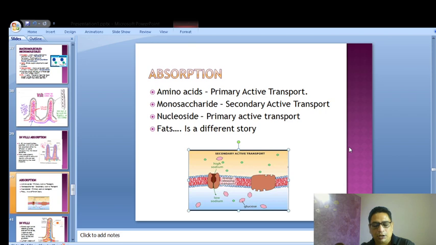Yeah, Amaya, the proteins are actually absorbed by active transport as well. If you go into the higher books, the books of the medical stream, or even Khan Academy, you will see that it's primary active transport which is required to push in the protein. Diffusion, yes, at times diffusion does happen with certain proteins, but not with everything.